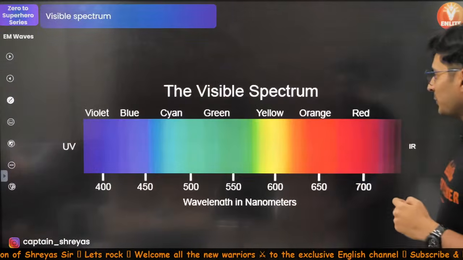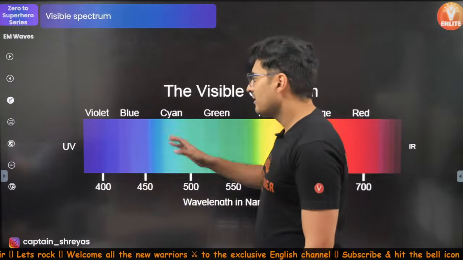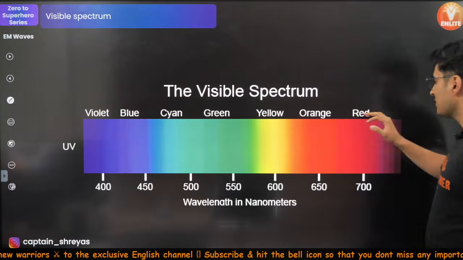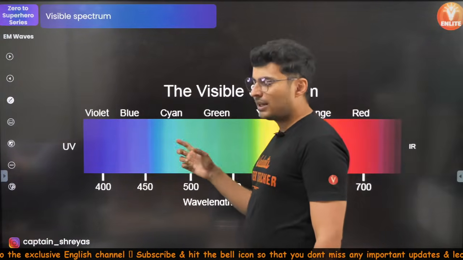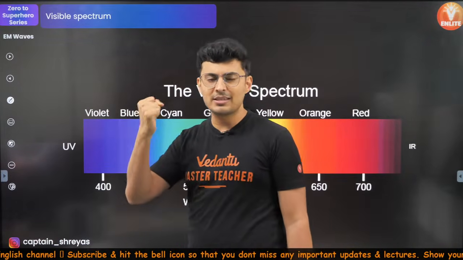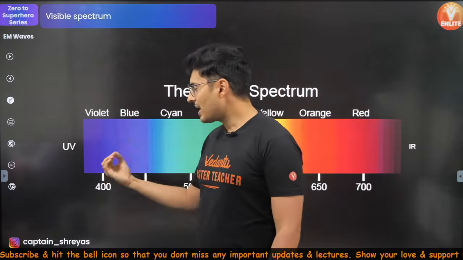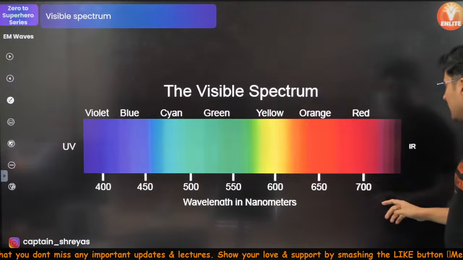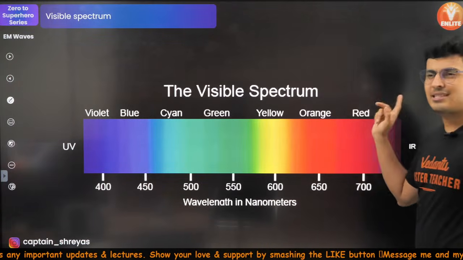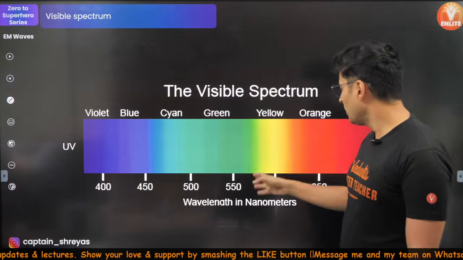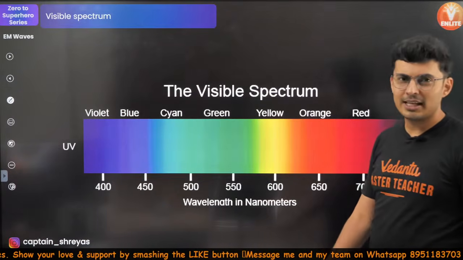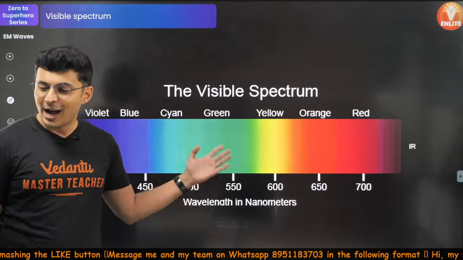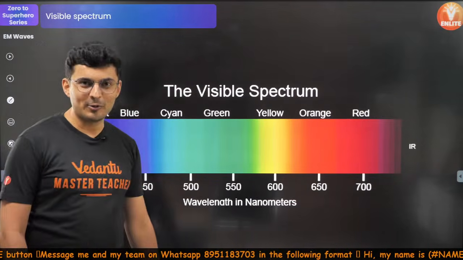All right. Now, visible range, everybody knows. We start with VIBGYOR: violet, indigo, blue, green, yellow, orange, red. So these are the colors. Violet obviously is the strongest in frequency, very short wavelength, very high frequency. Wavelength is 400 nanometer, you should know that. And red corresponds to close to 700 nanometer. Yellow comes somewhere close to 550 and 600 nanometer. Okay, so I hope now it has been answered how your wireless thermometer works.